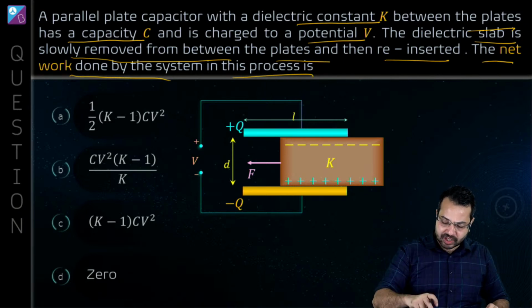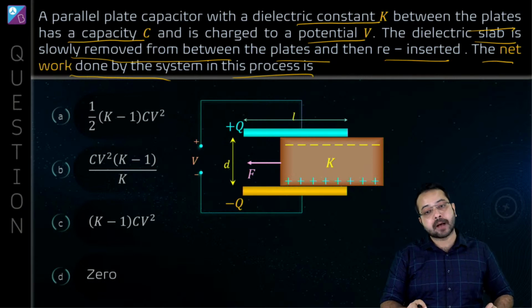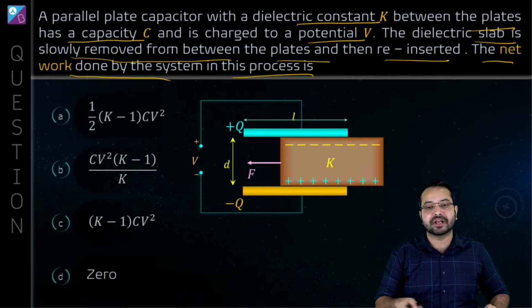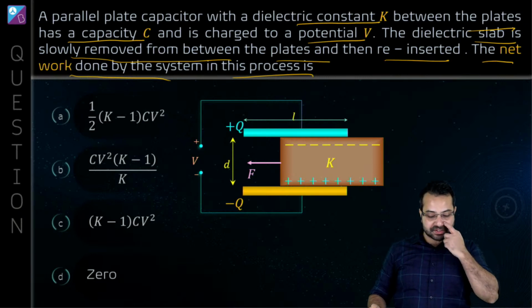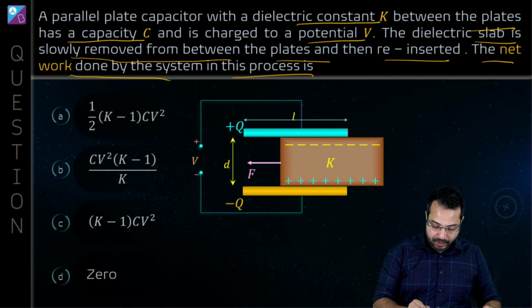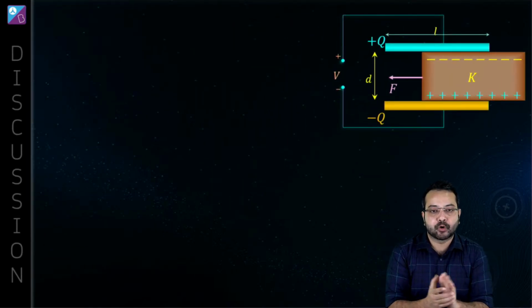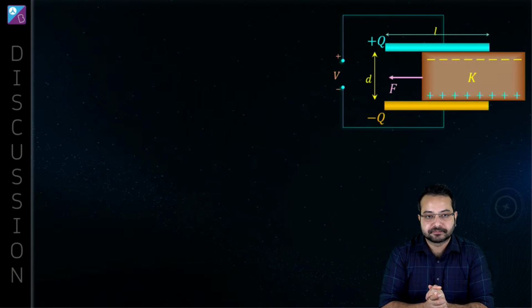Alright, so we have a charged capacitor. It has a potential difference V. There is a dielectric slab with dielectric constant K. Now this slab is taken out and it is reinserted. What is the work done by the external force? That's what we need to find out. Quickly tell me what is the concept involved in this question. I'm going to wait for this one.